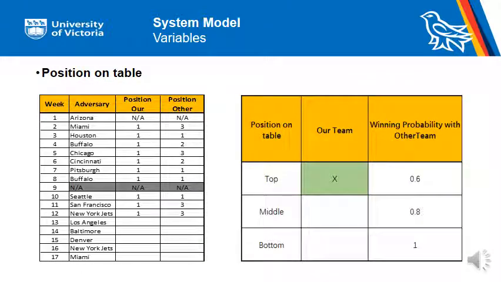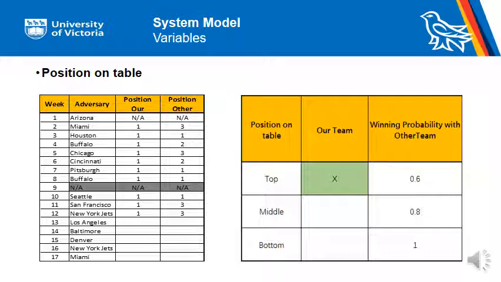The fourth variable is the positioning on table. The team will be assigned to the top of the table if the winning average is above 60%. The team will be assigned as middle if the winning average is between 30% to 60%. In all other cases, the team will be assigned as bottom.